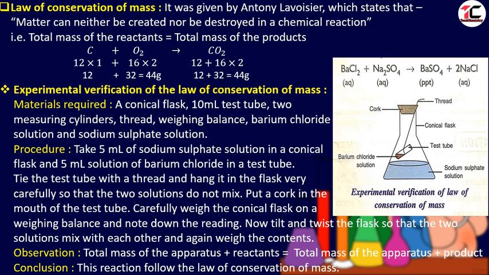Very carefully weigh the conical flask on a weighing balance and note down the reading, that is, the mass. Now tilt and twist the flask so that the two reactants, barium chloride and sodium sulfate, mix with each other, and when they mix, the chemical reaction will take place. We will get a white precipitate of barium sulfate and aqueous sodium chloride.